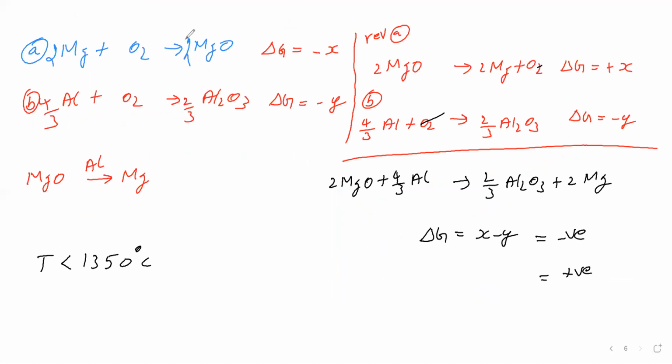Okay. This graph is below, this graph is above. For this more negative, that means x, magnitude of x is more. Therefore, delta G is positive. Delta G is positive, we can say. When the temperature is greater than 1350 degrees Celsius, we'll see.